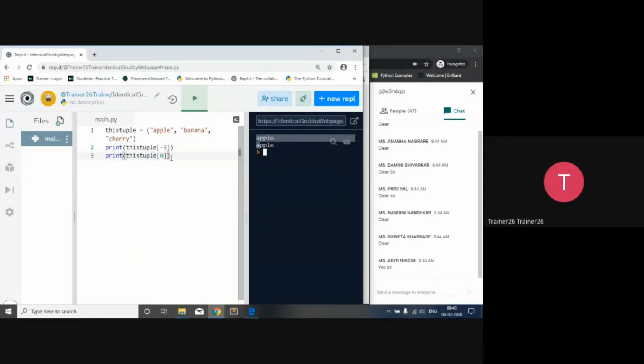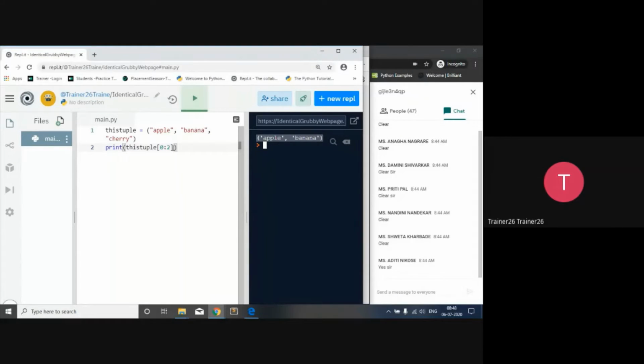After that, I want to slice down the tuple. For example, I'm going to say that P1 is a new tuple, and I want to slice it down. Before assigning it, let's print it first. So we have a range, and with the help of range we can slice it down. When we say 0, 2, it will take 0 and 1, and before 2 it will close. It will return a complete tuple.